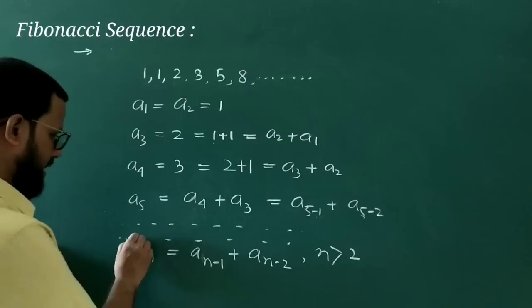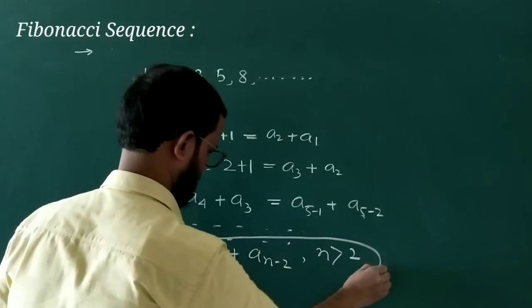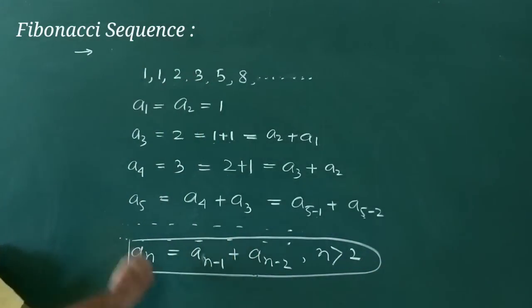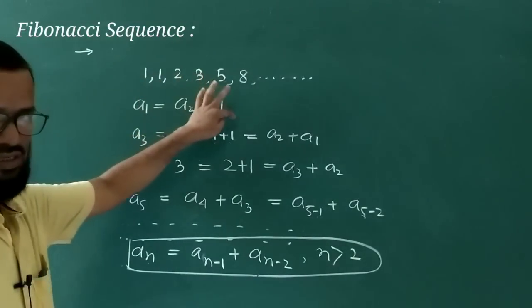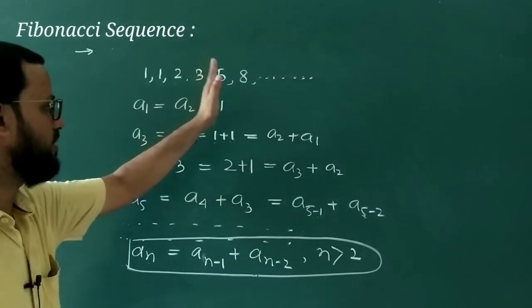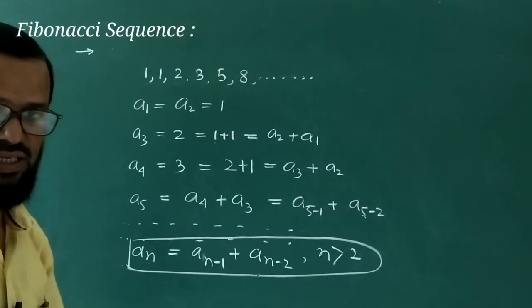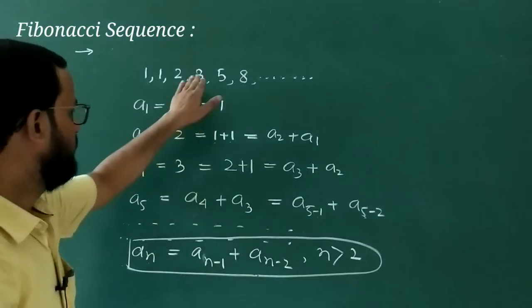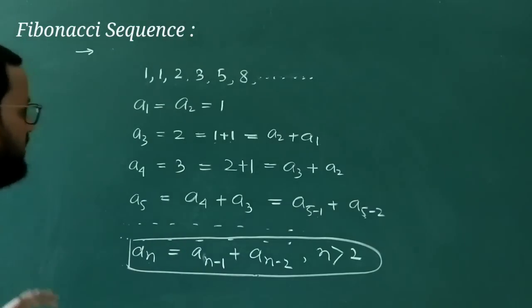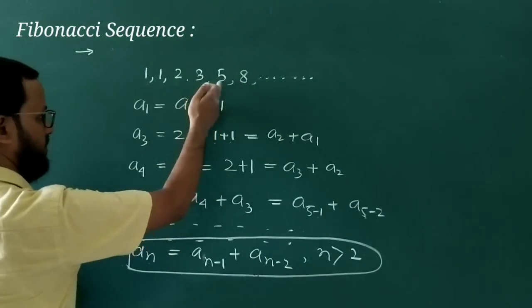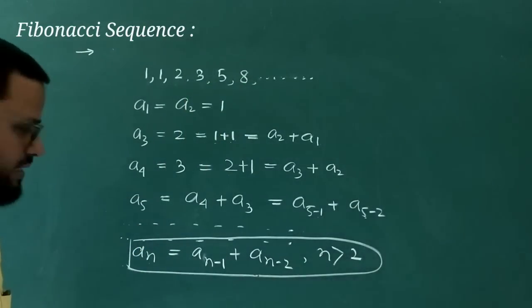In this particular recurrence relation, only what happens, a1 and a2 should be 1 and for the remaining terms we get a recurrence relation. Recurrence relation means what, वो टर्म previous टर्म के साथ जुड़ा होता है, so this term is related to its previous terms, that's why this is a recurrence relation.